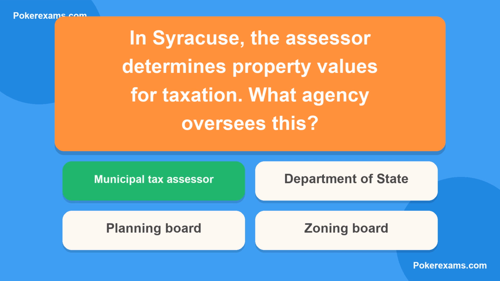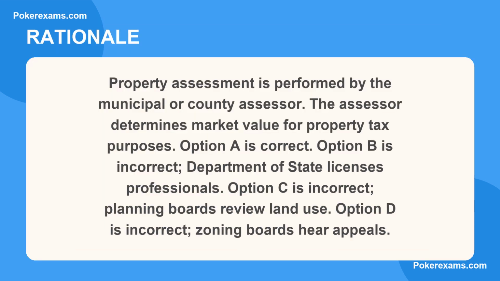The correct answer is A. Here is why. Property assessment is performed by the municipal or county assessor. The assessor determines market value for property tax purposes. Option A is correct. Option B is incorrect. Department of State licenses professionals. Option C is incorrect. Planning boards review land use. Option D is incorrect. Zoning boards hear appeals.